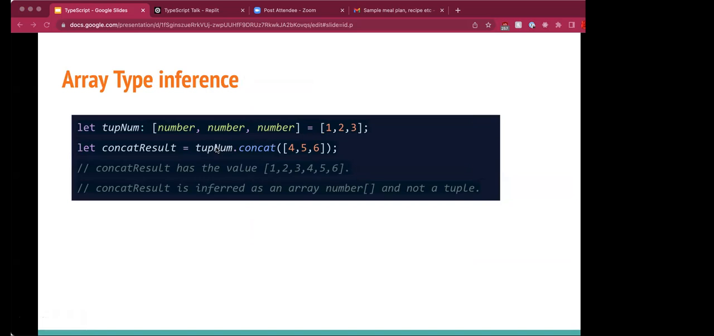So in the code here, TypeScript infers the variable concat result as an array of numbers and not a tuple. So the takeaway here is that type inference returns arrays. So if you want it to be a tuple, you need to explicitly annotate the type with a type annotation.